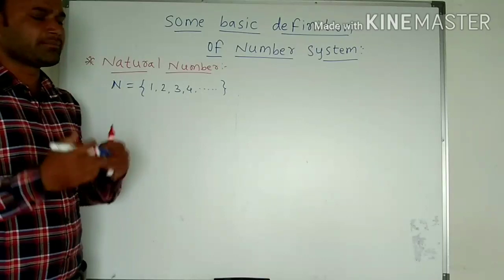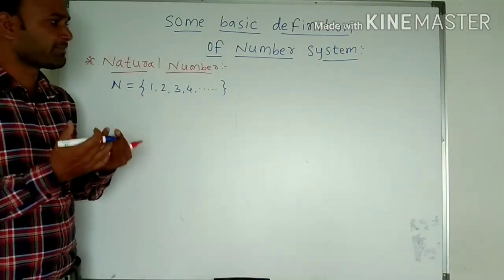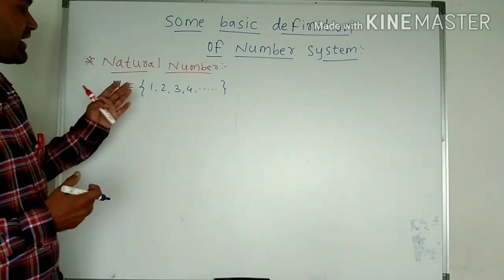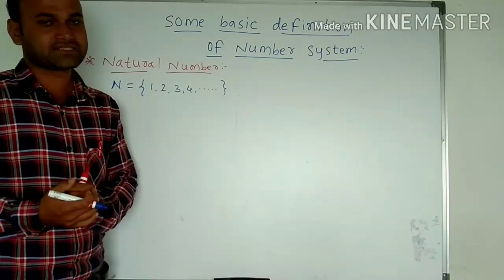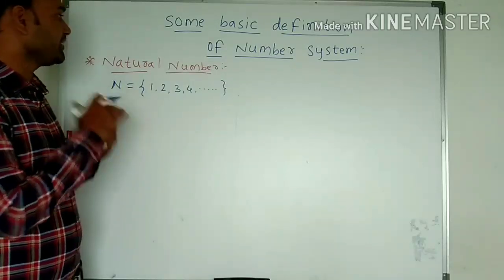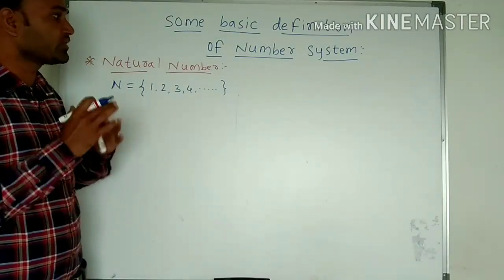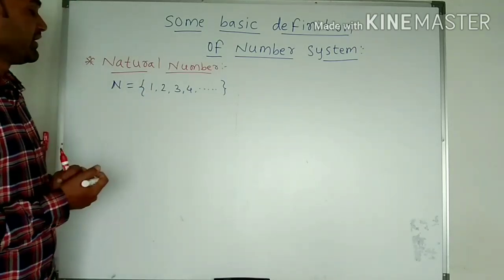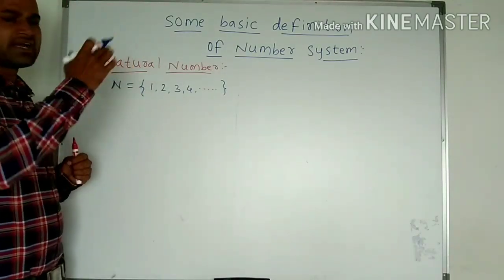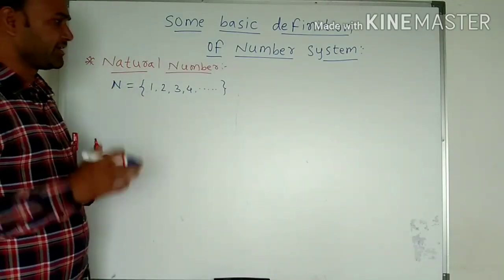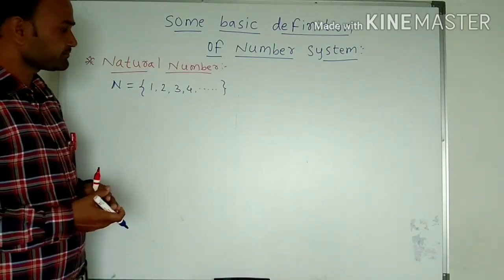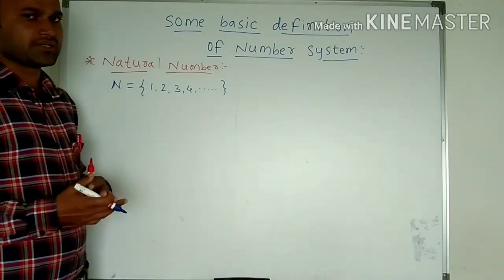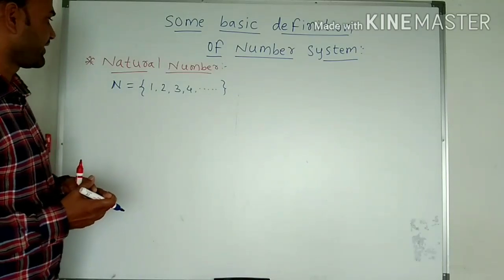It means the number which comes naturally. If we ask a small child to recite numbers, he will start from 1, 2, 3. So naturally, human beings recite numbers like this, and such numbers are called natural numbers, that is 1, 2, 3 and many more, infinite numbers. Here the smallest natural number is 1 and the biggest natural number is infinite. We cannot identify it.